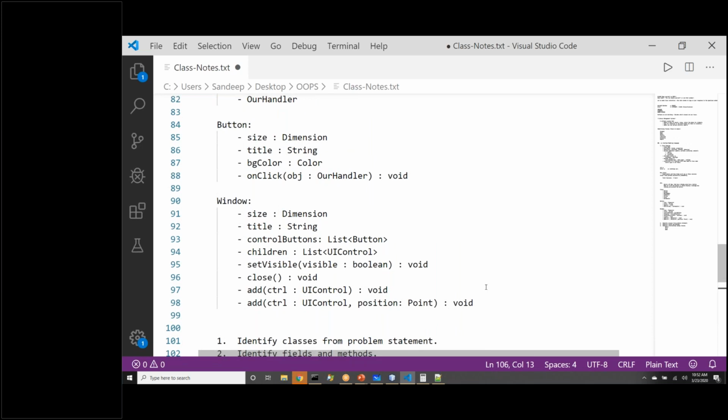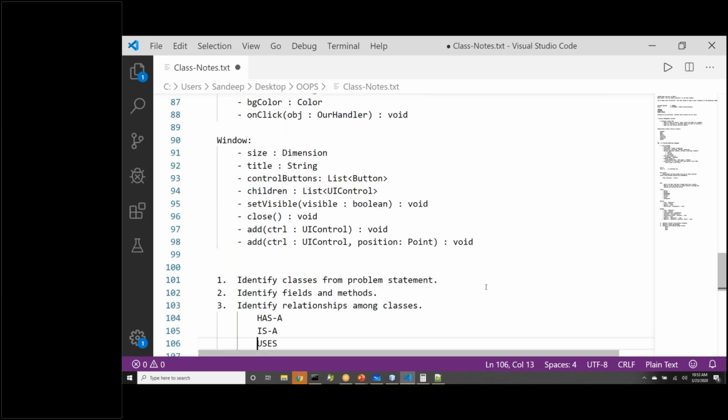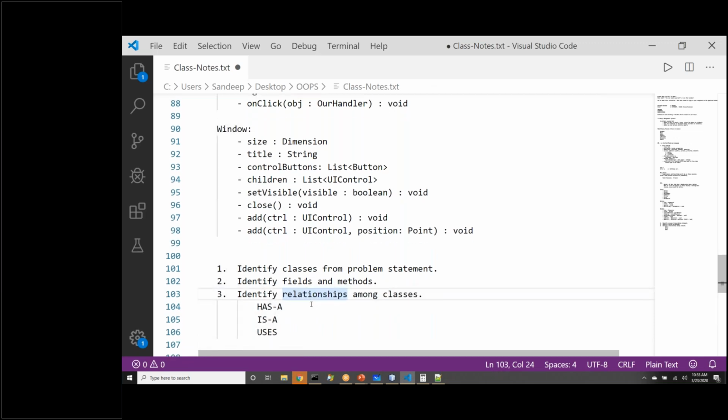So Deepika says has a, yes. Shirisha, one to many is something that we talk about later. That is even more detail about the relationship. But right now we are saying what kind of relationship it is. It is has a. So can I say button has a window? Is that correct to describe the relationship? No. So what is the right way to define the relationship? Window has a button. Correct? Window has a button. So there is a has a relationship.